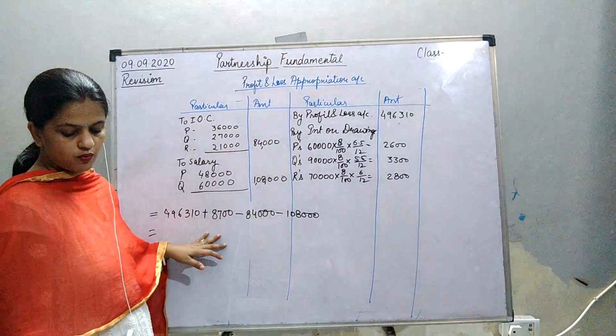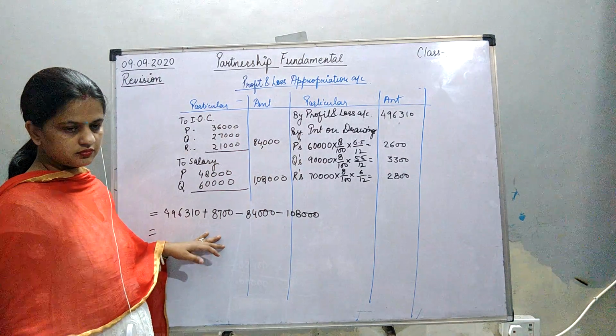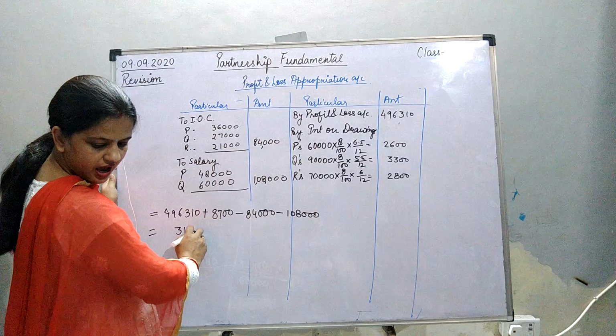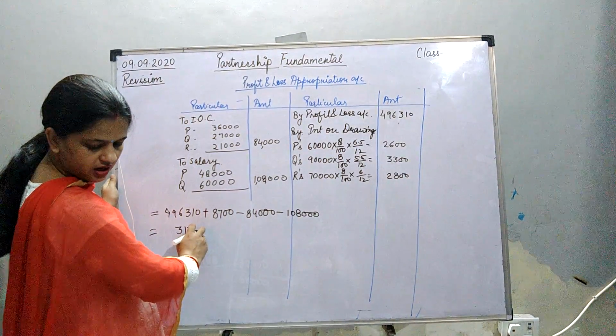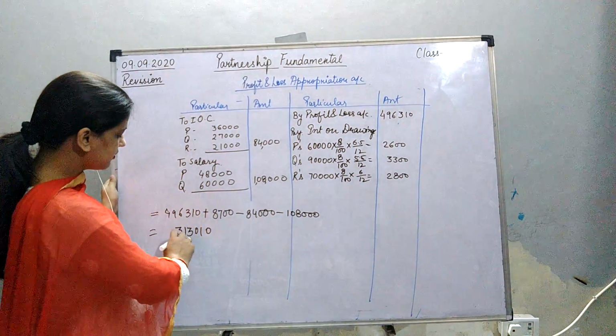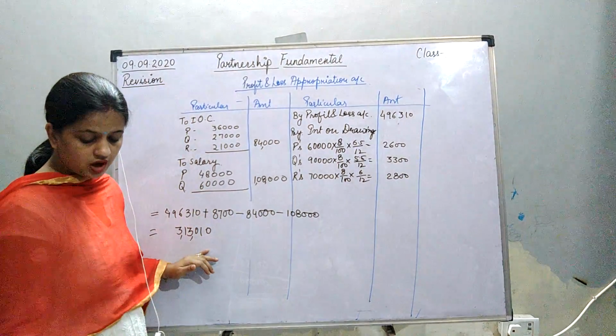After deducting, what we will get? 3,13,000 and 3,13,010. Right? Yes. This we have got.